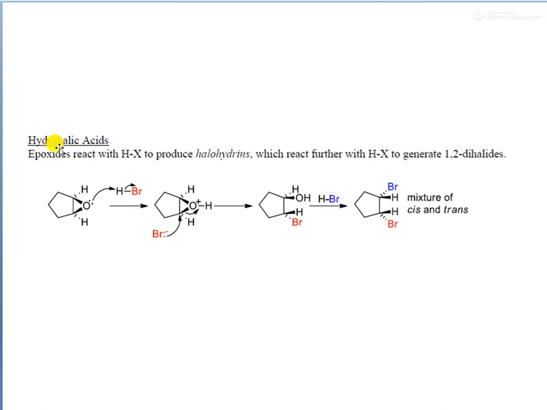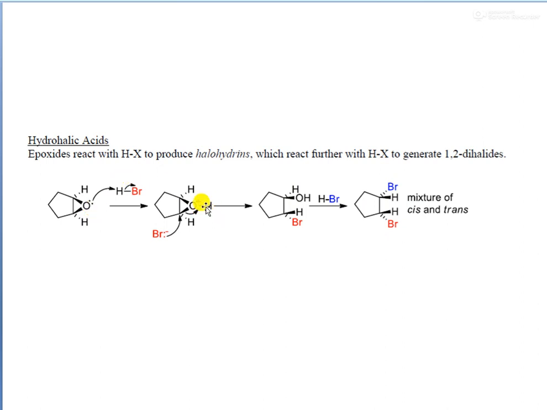So with hydrohalic acids, we can create this type of products where these two halogens are substituted here. So there is no oxygen atom here. The epoxide oxygen atom is converted to OH.